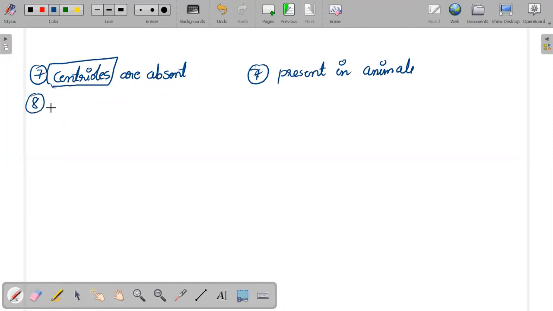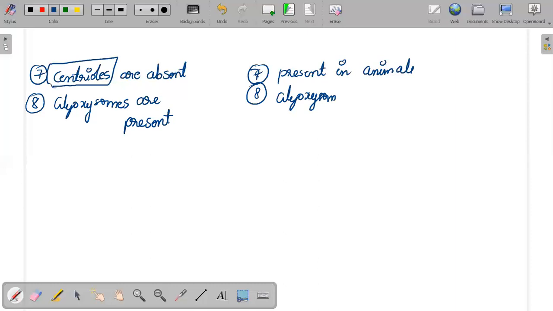And what are the upcoming points? You don't need all these points now. Glyoxysomes are present in plant cells, and glyoxysomes are absent in animal cells. Again, you may ask me, sir, what is a glyoxysome? Same story. No need to worry. When the topic comes, we will see it very clearly.